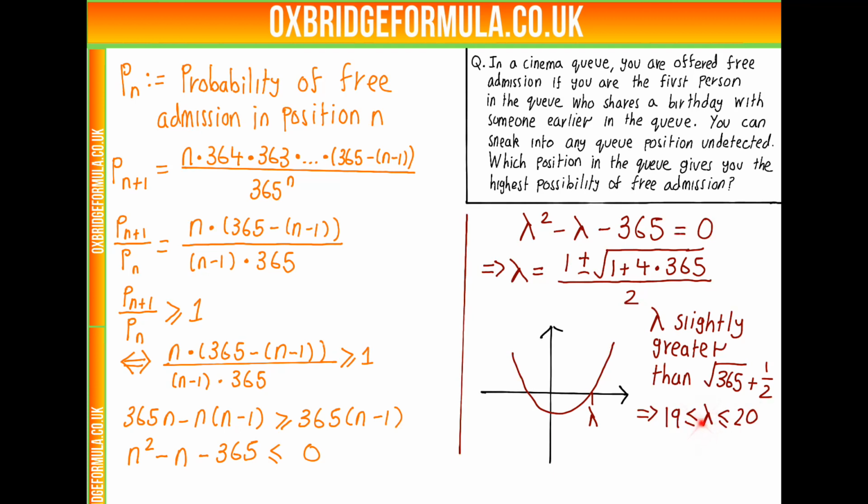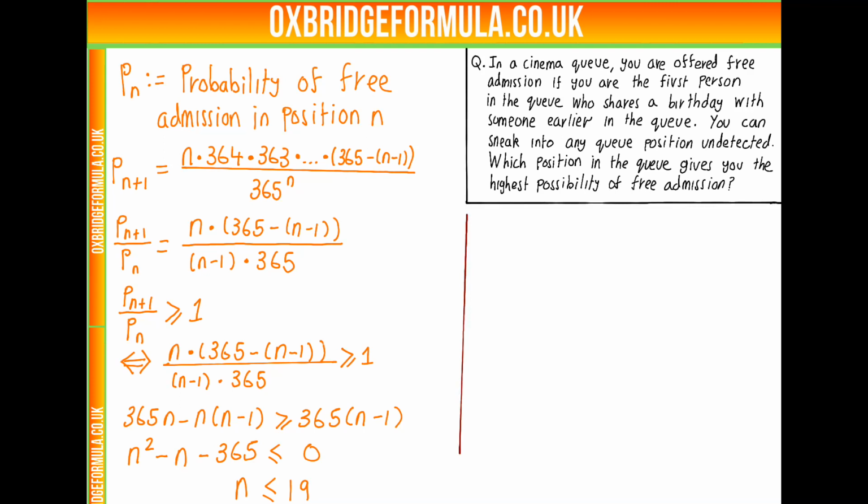We also know it's not equal to 19 or 20, explicitly, because otherwise we would have had some factorisation here. So in fact, lambda is between 19 and 20 exclusively. This means that n equals 19 will be less, but n equals 20 will be greater. And so we've completely solved this for n positive. We know this is equivalent to n being less than or equal to 19.